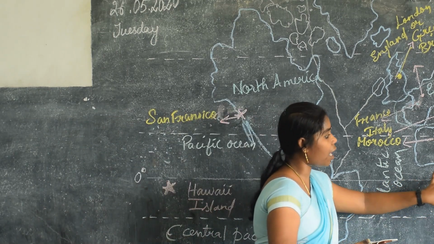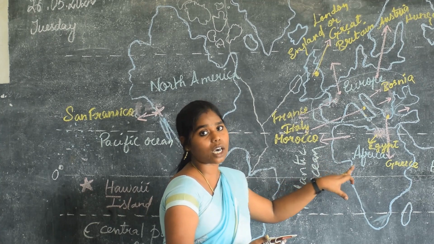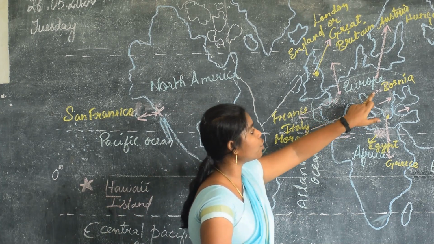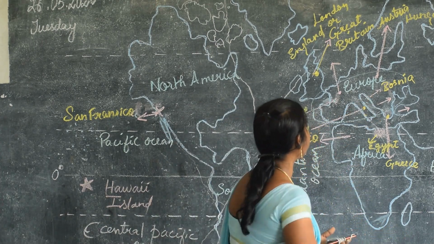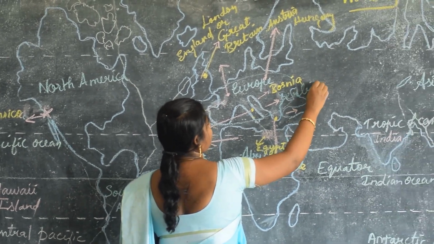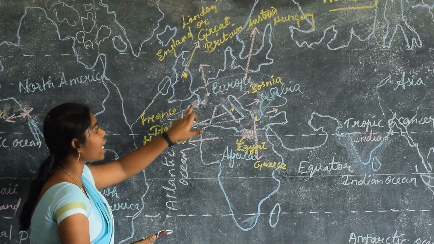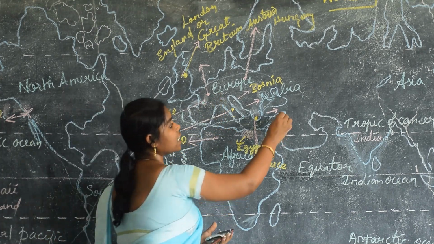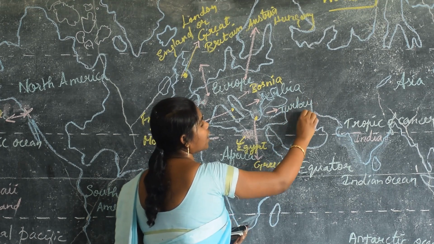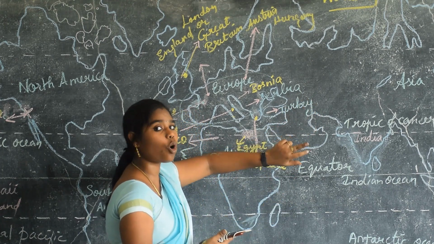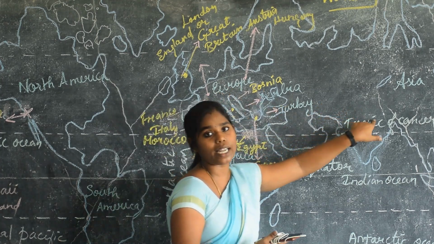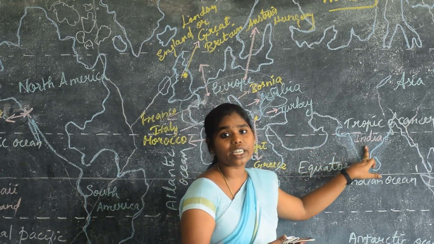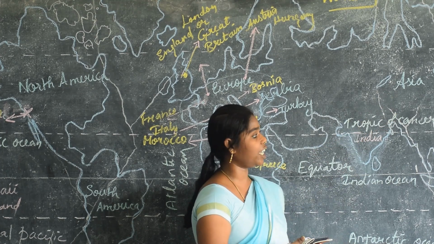And come to Africa, Egypt and Morocco. These 2 places are located in which continent? Africa. And Italy, France, Bosnia and Serbia, all these places come under which continent? Yes, that is the Europe continent. And next one is Turkey. See here, this is Turkey. Turkey is located between 2 continents, that is Europe as well as Asia. And India comes under which continent? Yes, it comes under the Asia continent.